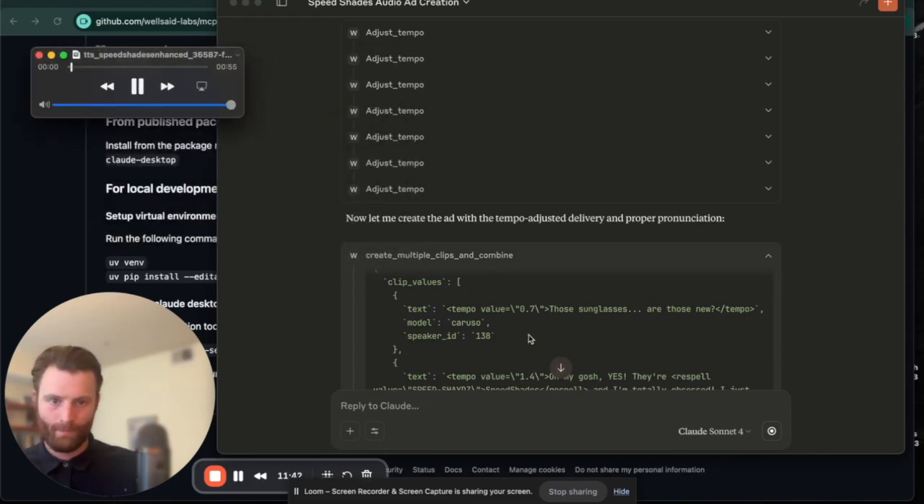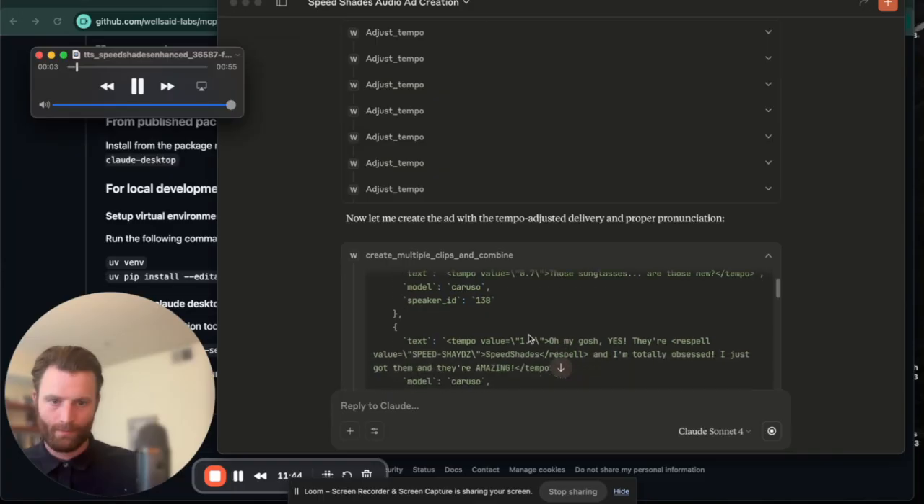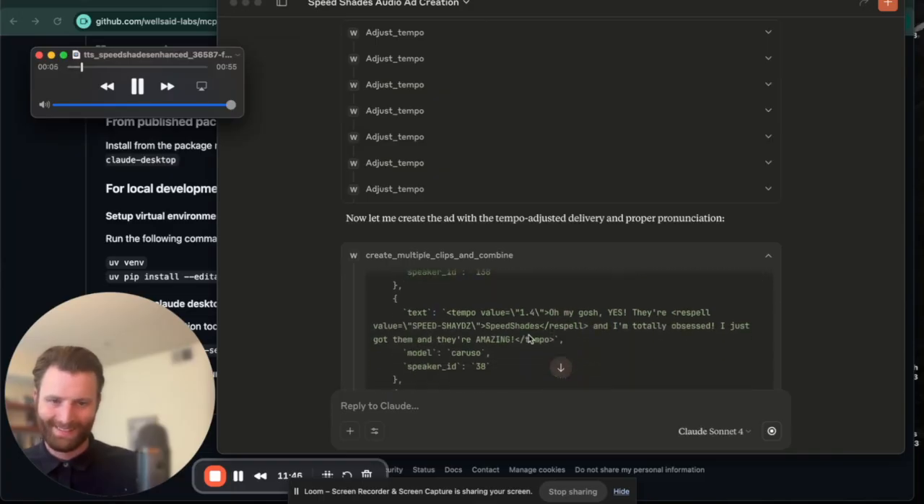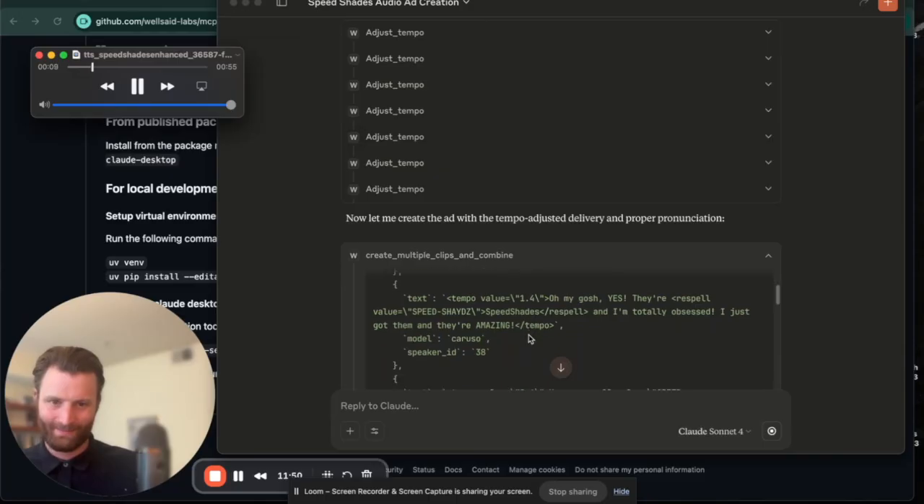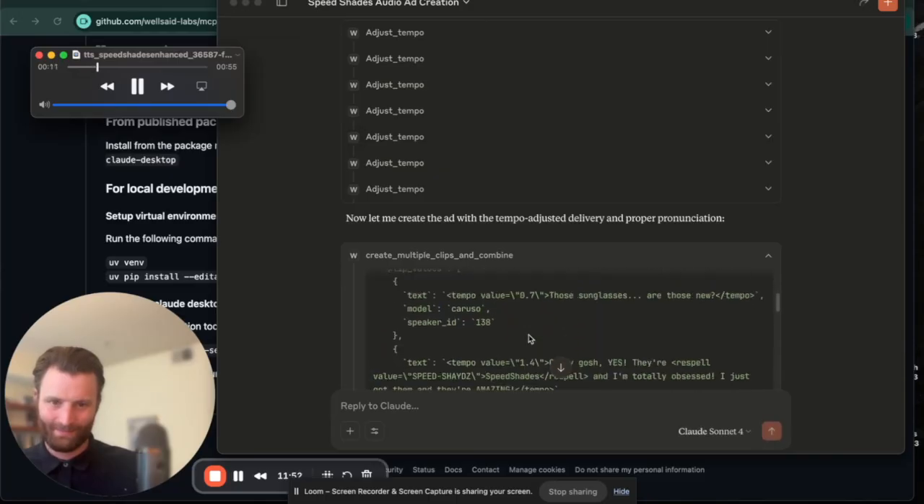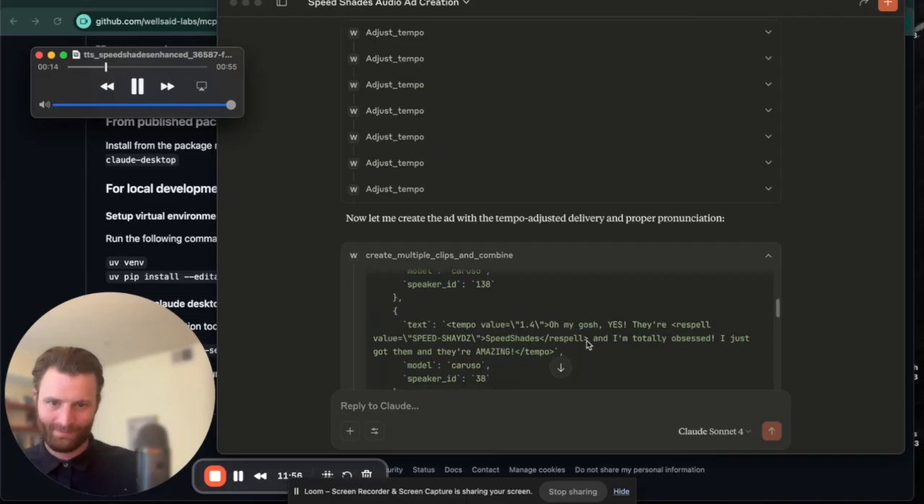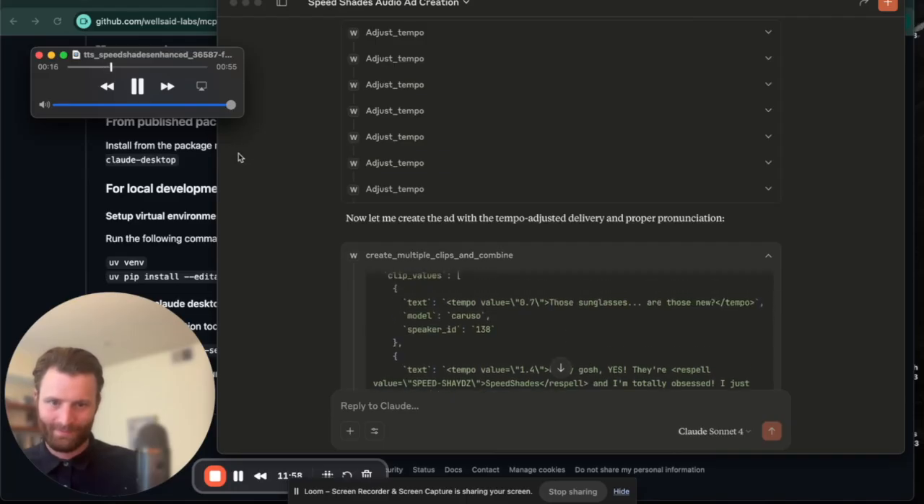Those sunglasses, are those new? Oh my gosh. Yes, they're speed shades and I'm totally obsessed. I just got them and they're amazing. Speed shades? Never heard of them. What's so special about them?